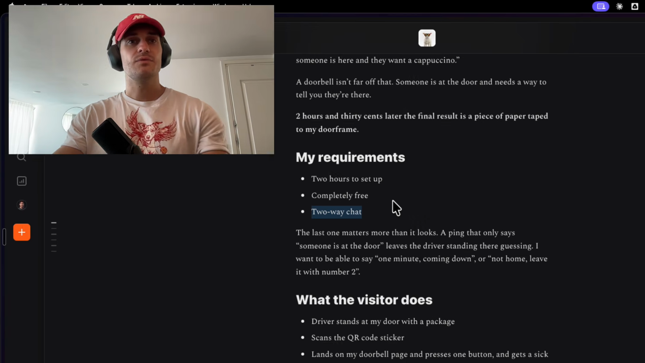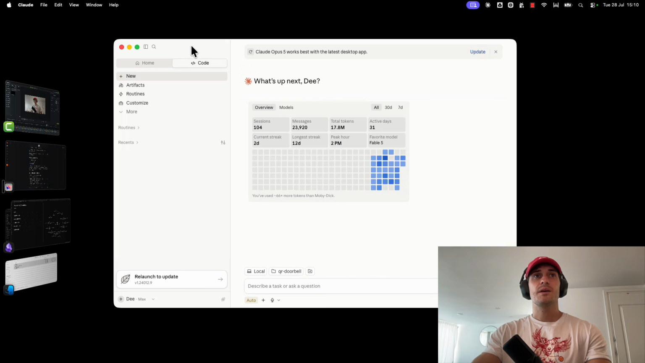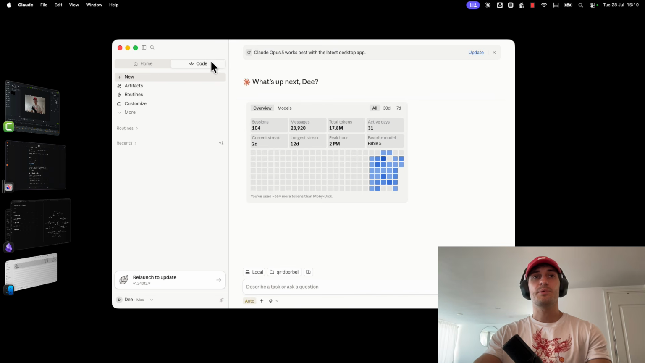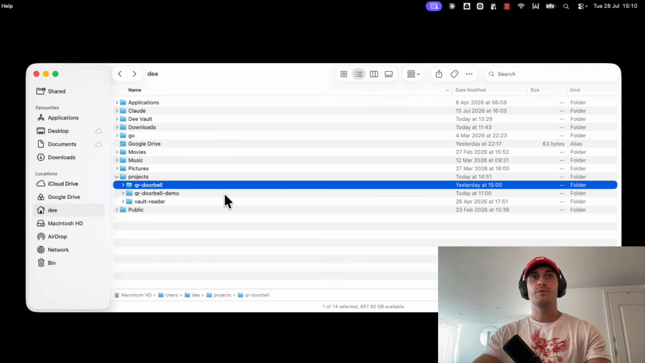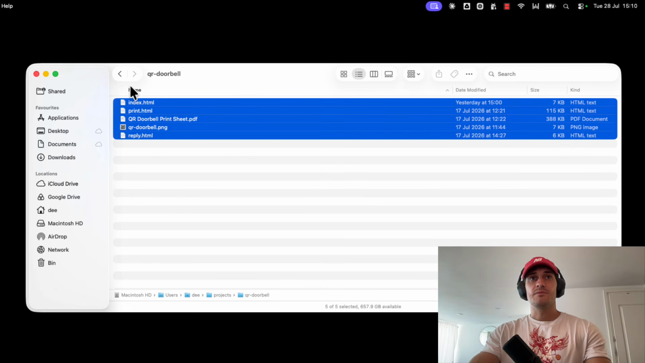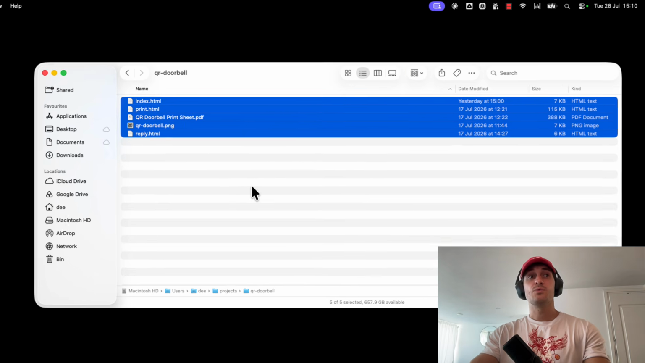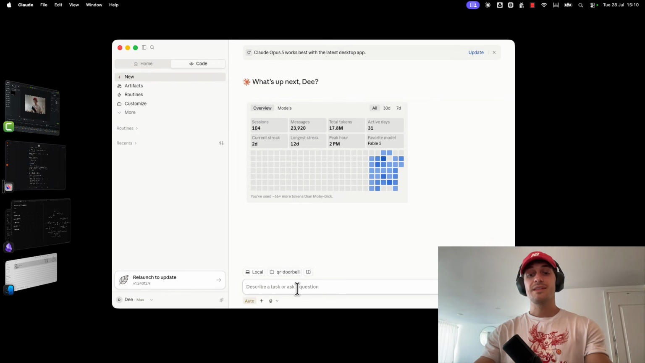And if you are not familiar with Claude Code, all you need is a desktop app. You go to code here at the top, and you say new chat, and then you just point it to a folder on your computer. And this folder is in my projects, and here we have QR doorbell, and this would be completely empty. This is just a space for Claude Code to work in. And the next thing is you'll just indicate what you want it to do.